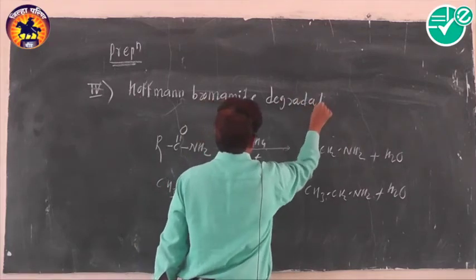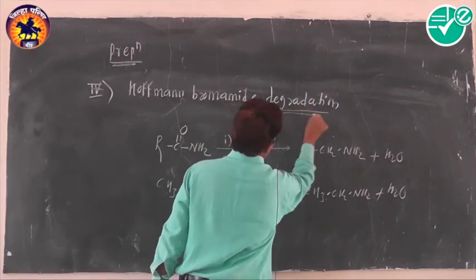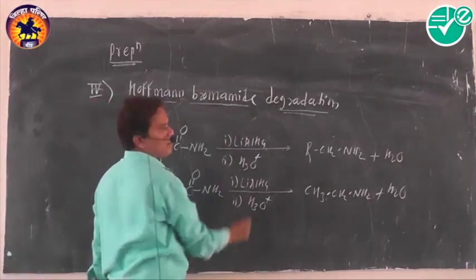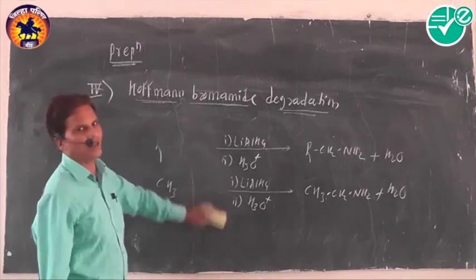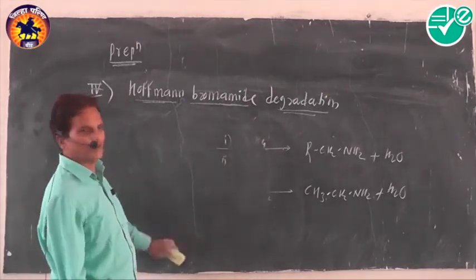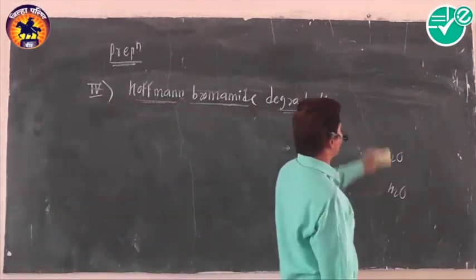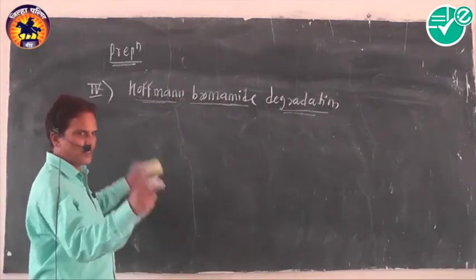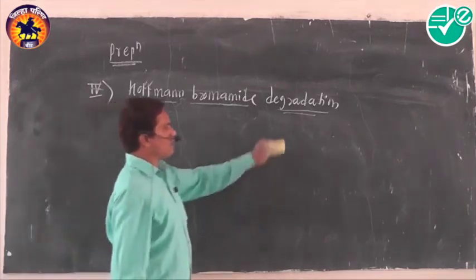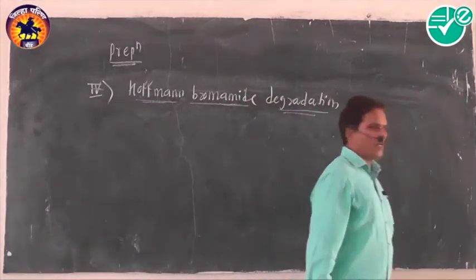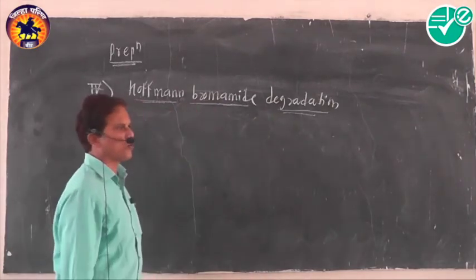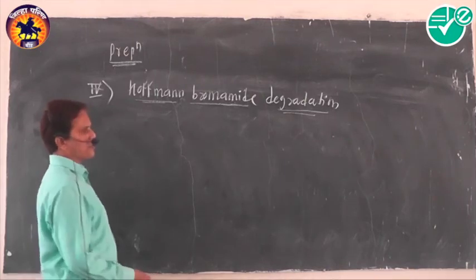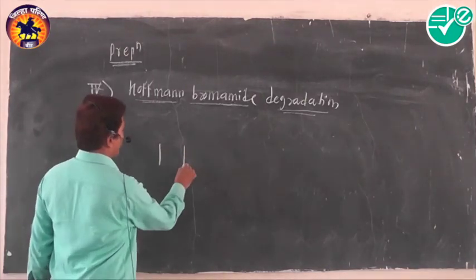Very important method. Hofmann bromamide degradation. This is an important method for the preparation of amine and very important from the entrance exam point of view. Here, it is an example of a molecular rearrangement reaction. What is to be done while carrying out this reaction?